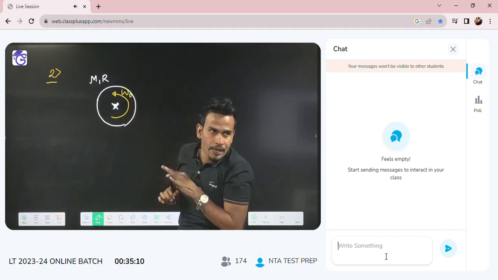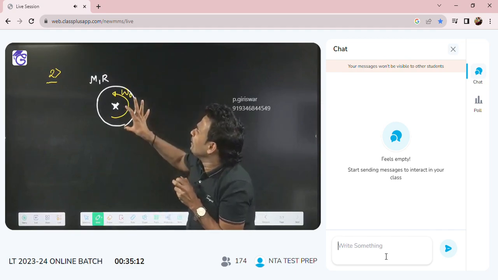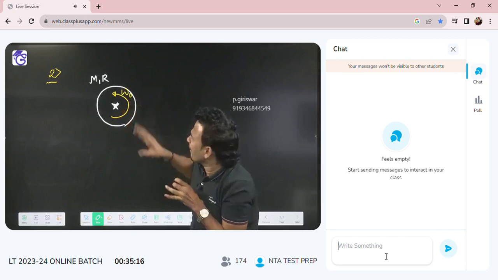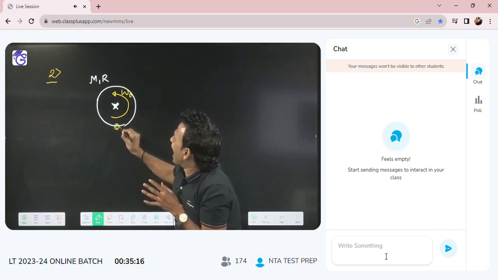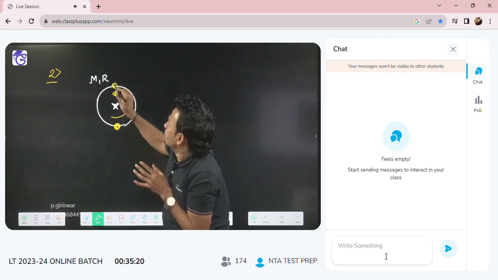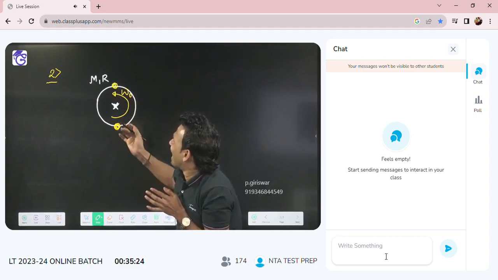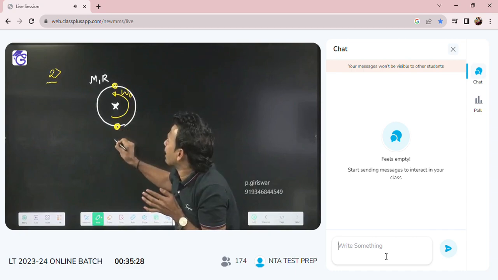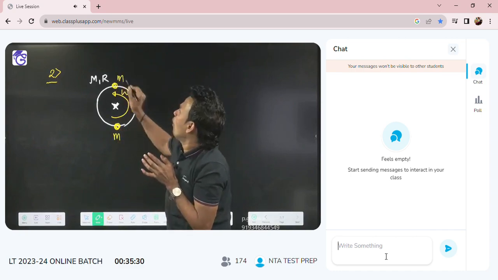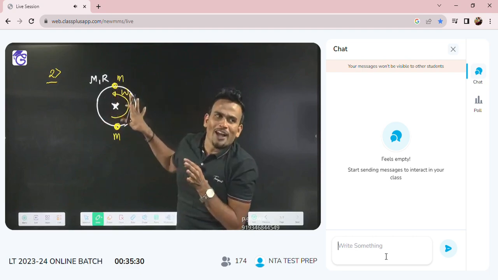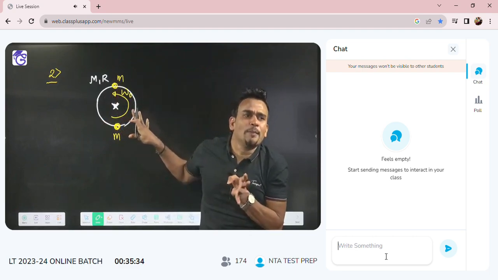Now they will say if on the ring I attach two small particles each of mass m, what will be its new angular velocity?